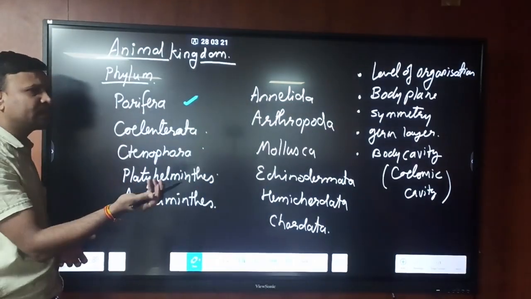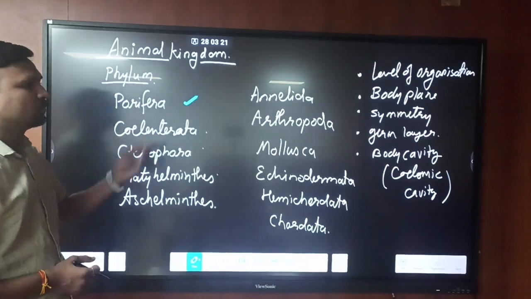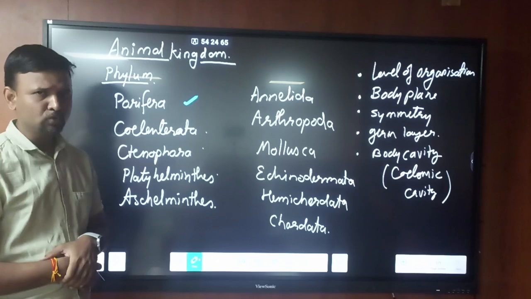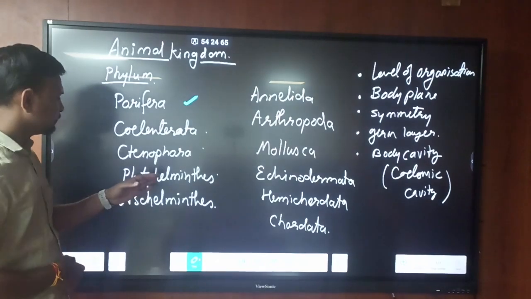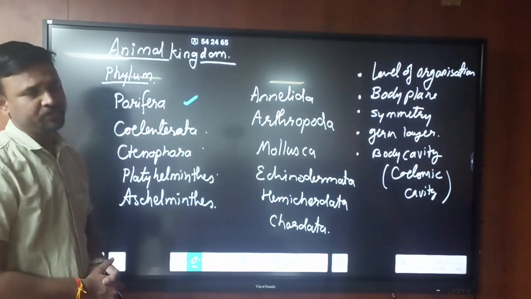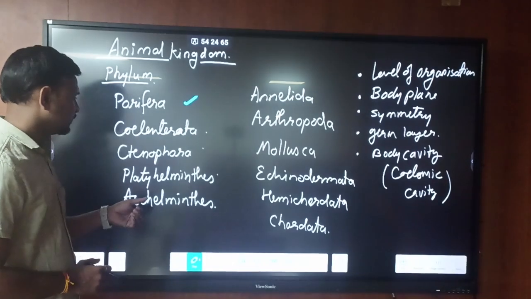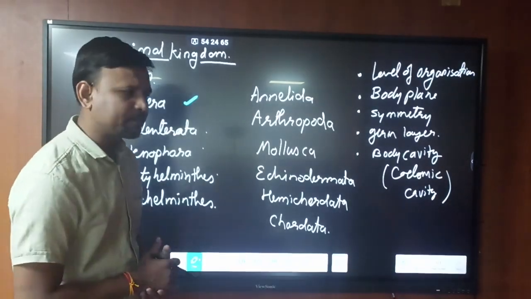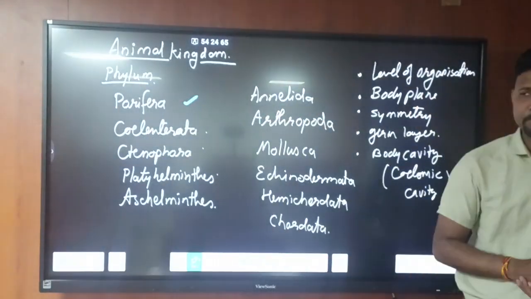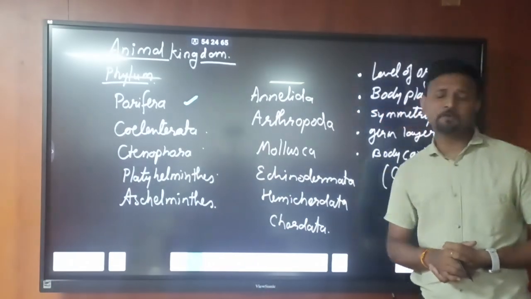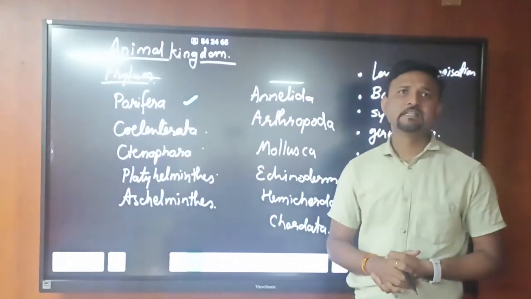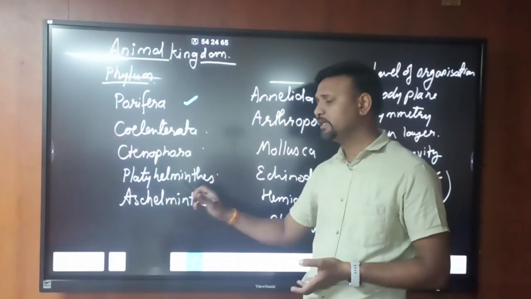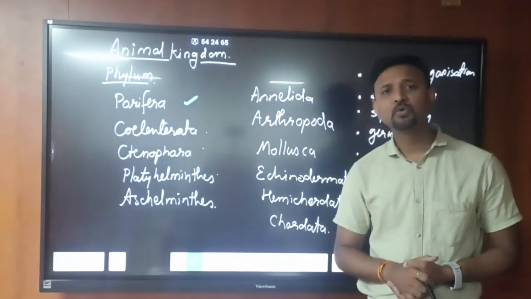Porifera is diploblastic, basically cellular. In Coelenterata and Ctenophora there is no mesoderm, so there is no body cavity. From Platyhelminthes the mesoderm first originates, but there is no cavity, so these are acoelomate. In Aschelminthes, mesoderm is present but in scattered pouches, so a body cavity is formed but not completely covered by mesoderm. This cavity is called a pseudocoelomic cavity.